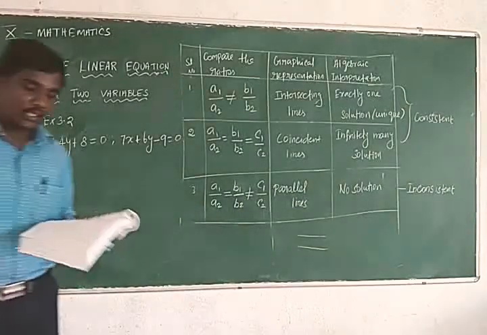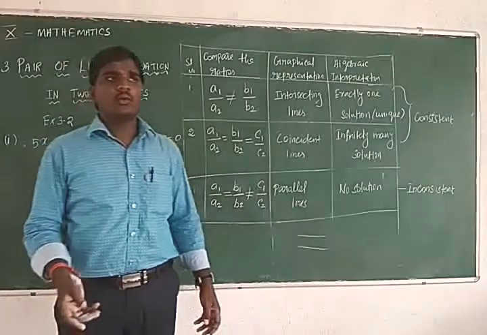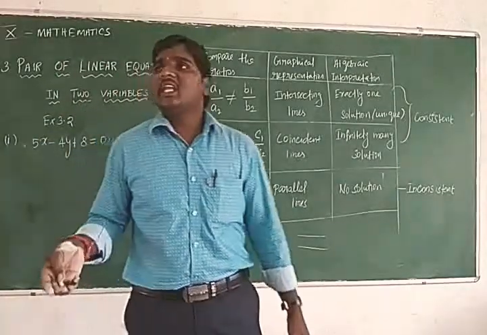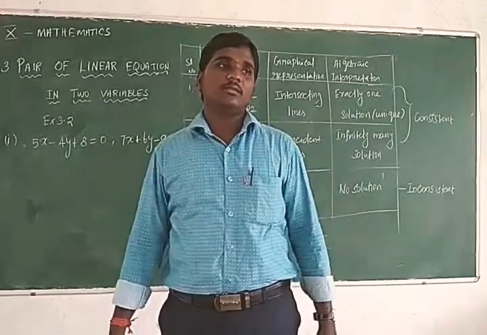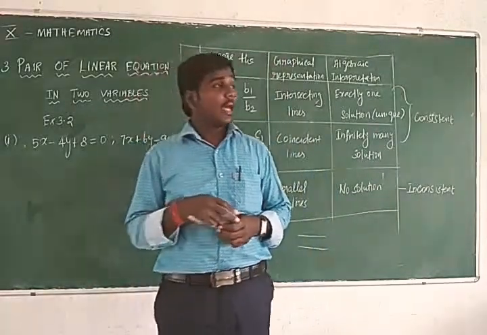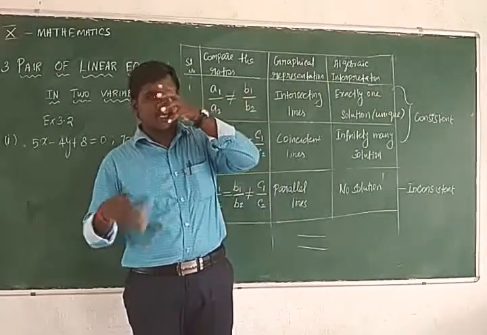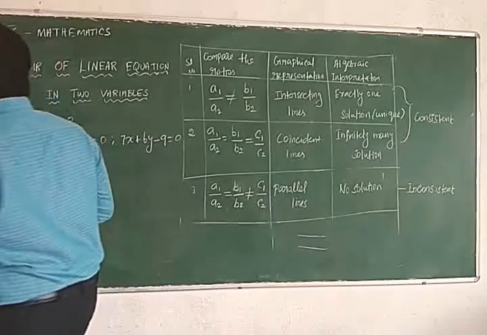Okay, two equations are there. The graph I will explain later. For this question, graph is not needed. Many 1-mark questions are asked from this topic only: consistent or inconsistent, intersecting or coincident or parallel. This type only is asked, so keep it in mind, please understand it.